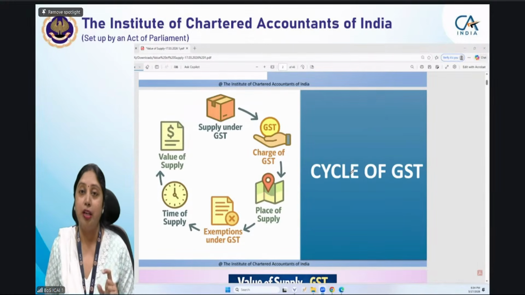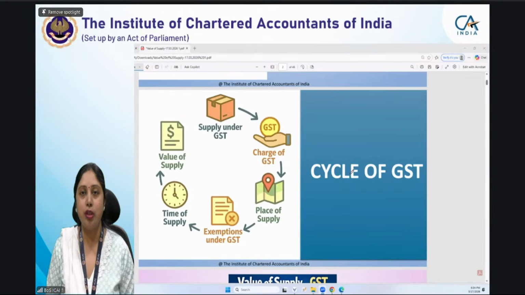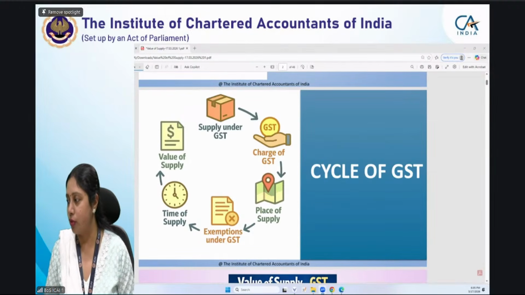Our focus is to complete the value of supply chapter in today's class. One important thing is that in value of supply at intermediate level, we have covered only section 15 of the CGST Act. There are valuation rules also under CGST rules, but that is not covered at the intermediate level. That is not applicable for the intermediate level. So you only have to be conversant with section 15 provisions as well as the circulars which are covered in the study material. To that extent you have to study.